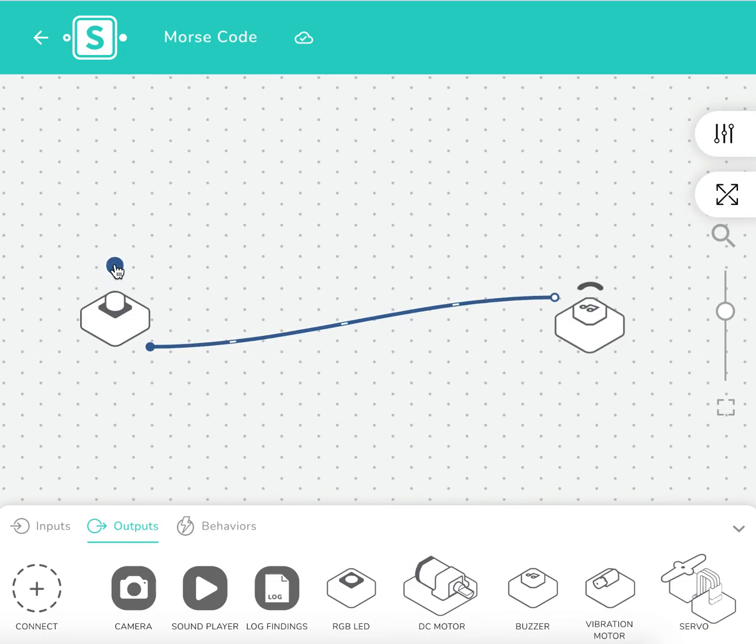1, 2, 3, 4. Pause. 1, 2. So that is HI, and that is what hi sounds like in Morse code using this system.